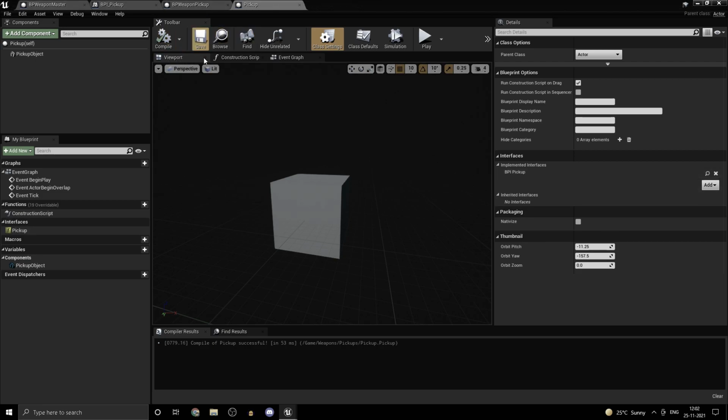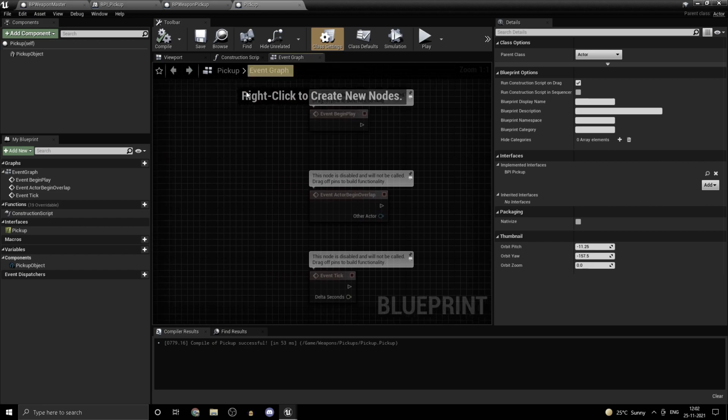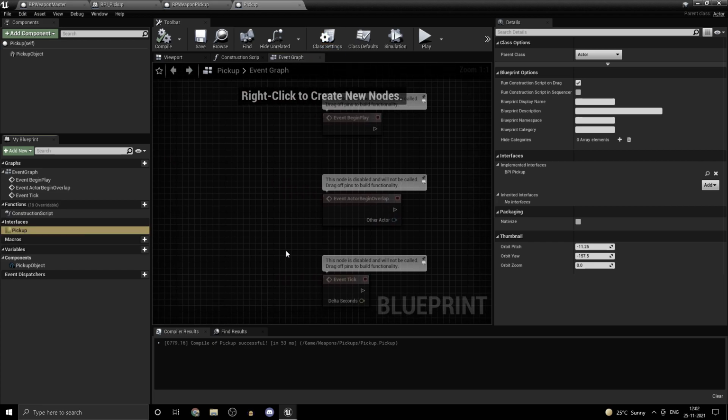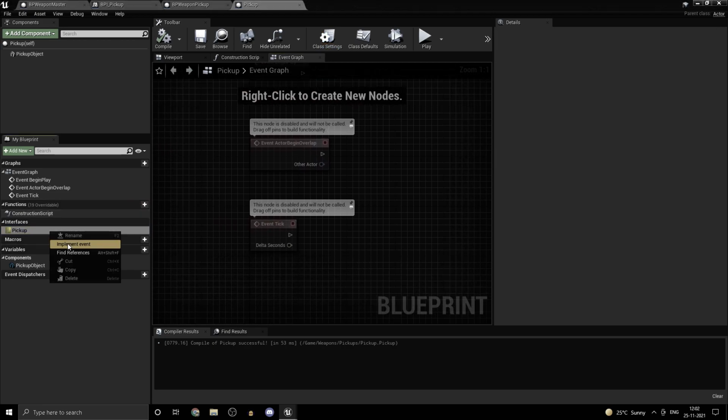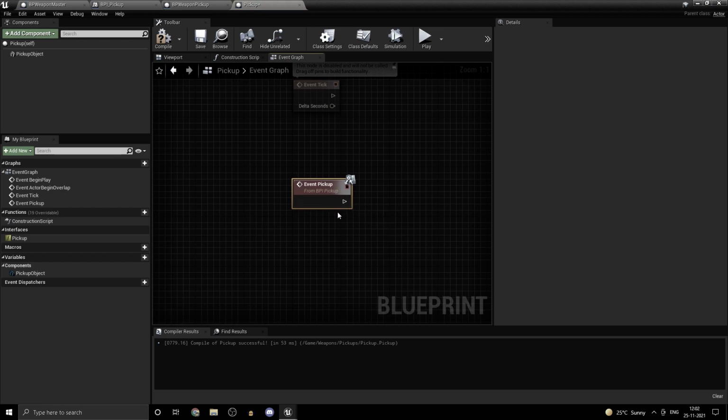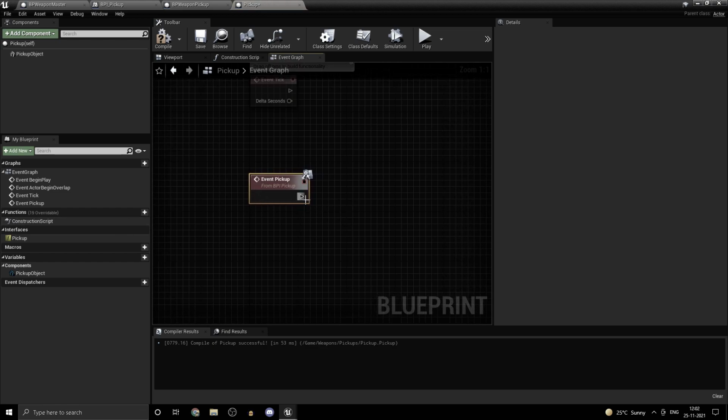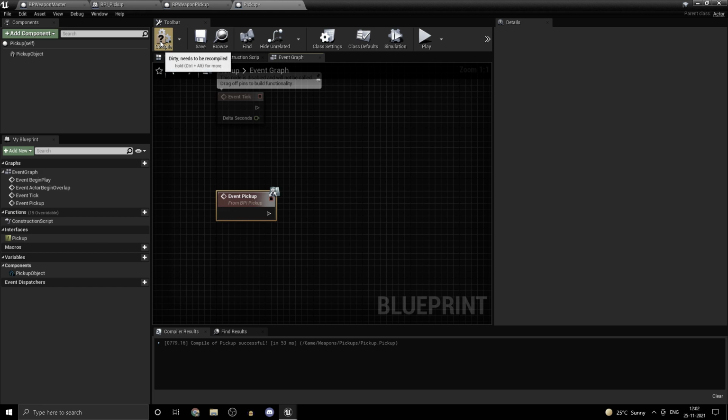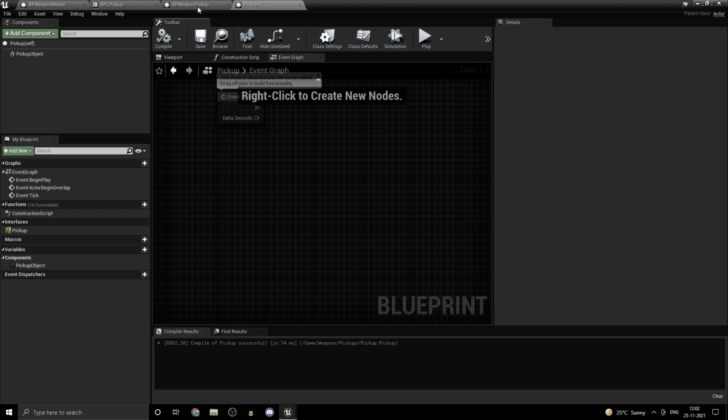Now what this is going to allow us to do is, if you right click and type in implement event, now you can implement the logic that you want to execute when this is fired. We won't be doing it in the base class, however.